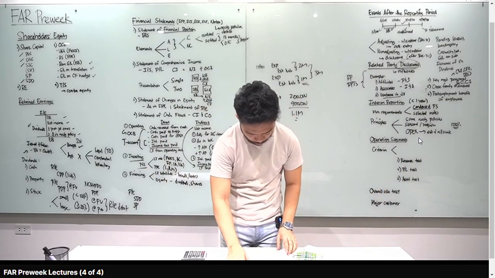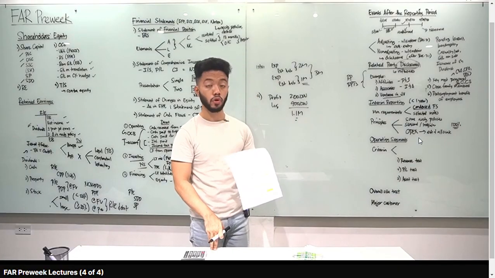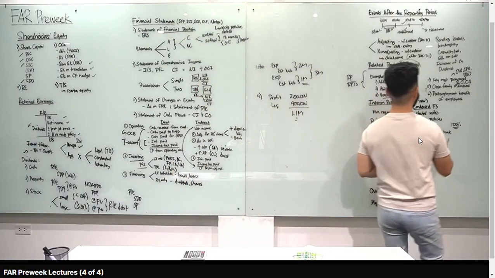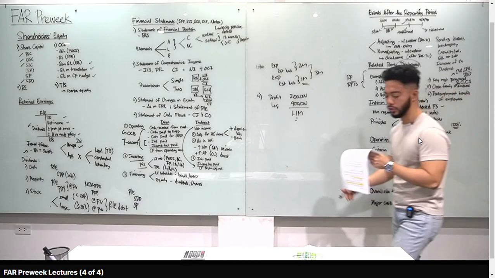Number 1, which statement about interim is true? Punta ka dun sa C. An interim report may consist of condensed set or complete set. Actually, class, OCC, pwede ka na mag-issue ng complete set of FS kahit interim. Okay lang yan. So, complete or condensed, yun yung tama. So, letter C for number 1.